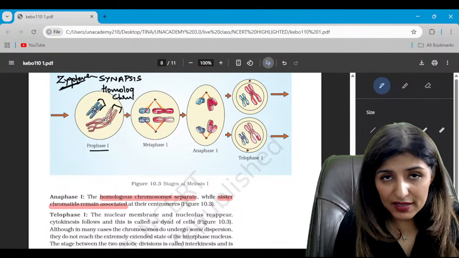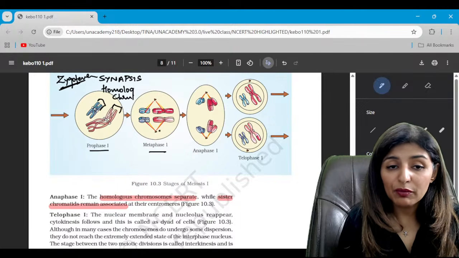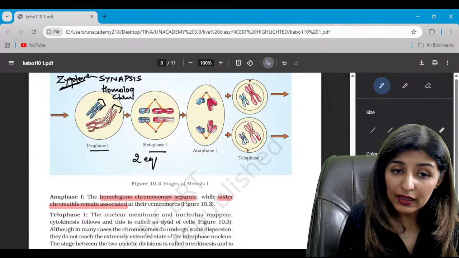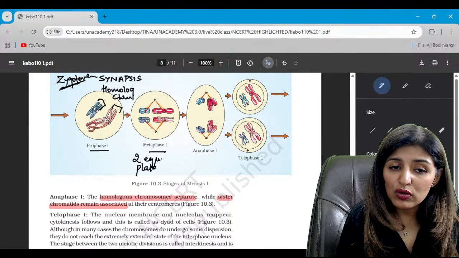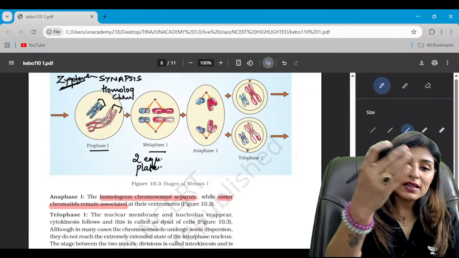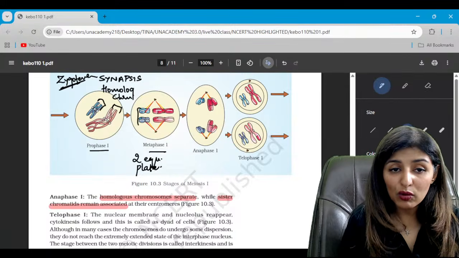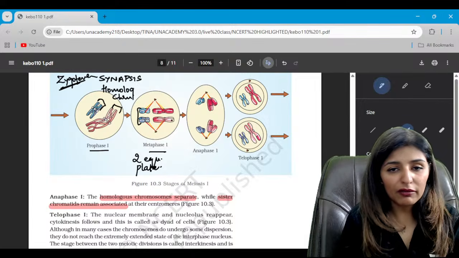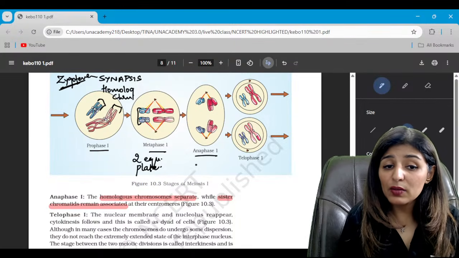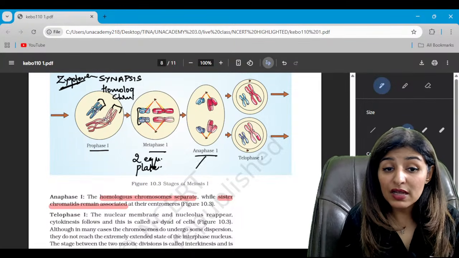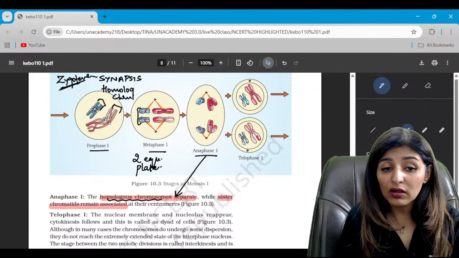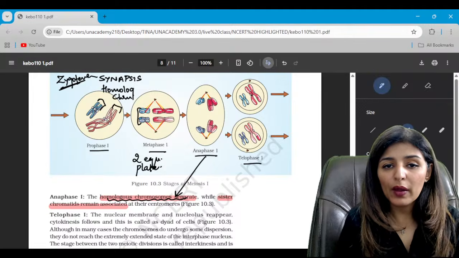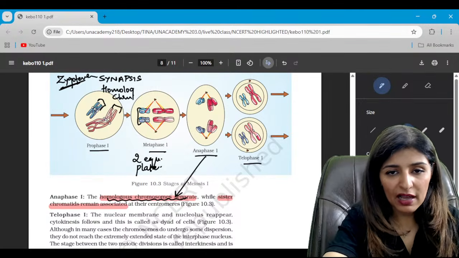Now, unlike mitosis, in metaphase 1 of meiosis 1, there are two equatorial plates, right? And each of the homologous chromosomes lies on two different plates. See, these are two homologous, one on the upper, other on the lower equatorial plate. Similarly, in case of red ones. Then in anaphase 1, homologous chromosomes separate. Splitting of sister chromatids does not occur, right? And this is telophase, and after the telophase the daughter cells have been formed.